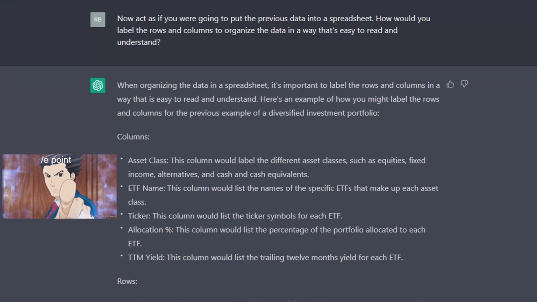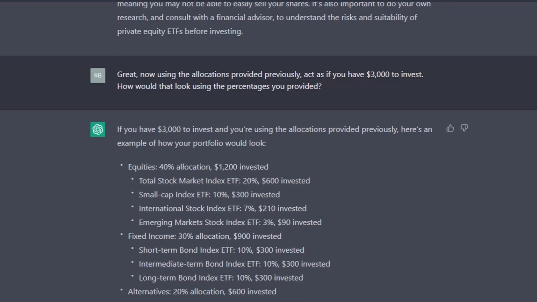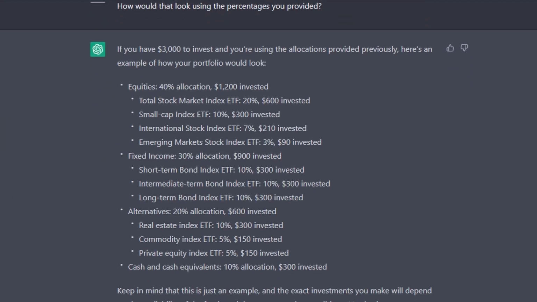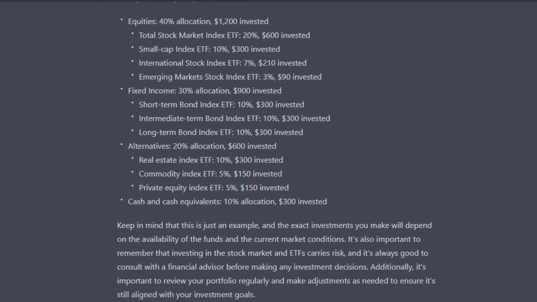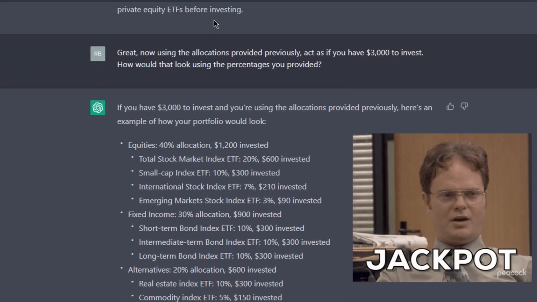The next thing we do is put in the following prompt. Use the allocations previously provided. Act as if you have blank amount to invest. How would that look using the percentages you provided? So you're going to put in there how much you wanted to invest, and then you're going to ask it what would the percentages look like, and lo and behold, it'll show you how to spread the amount that you have over that portfolio built and researched.